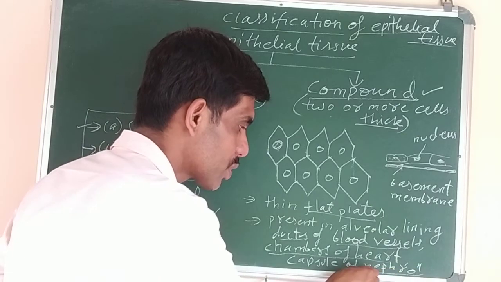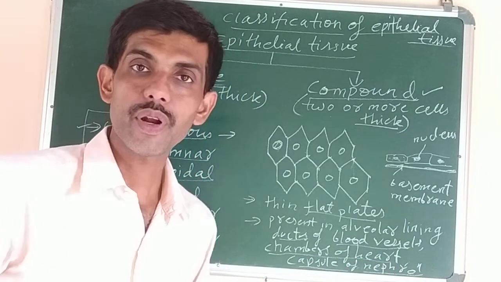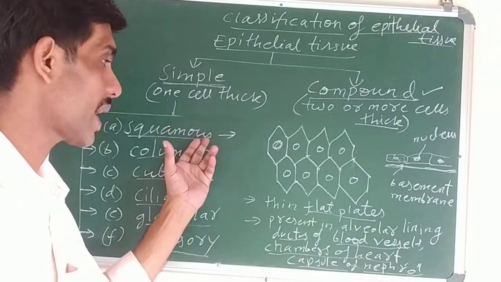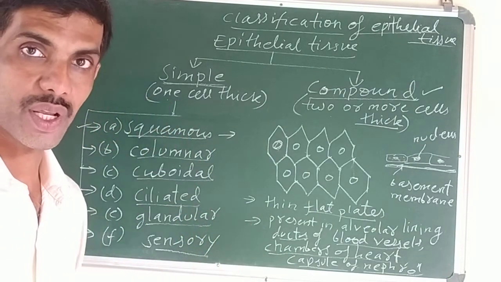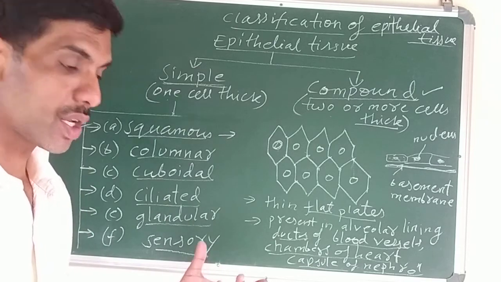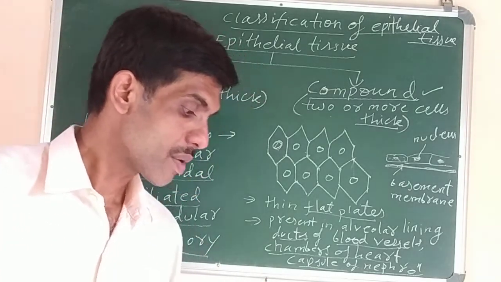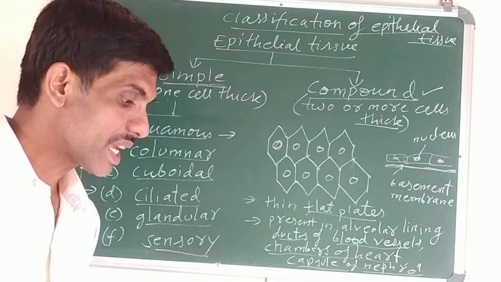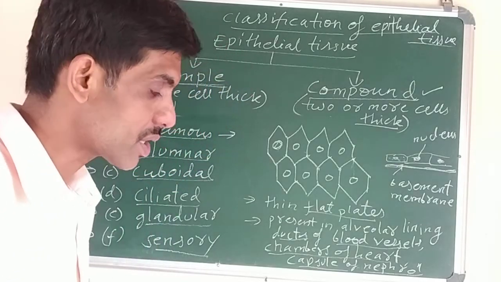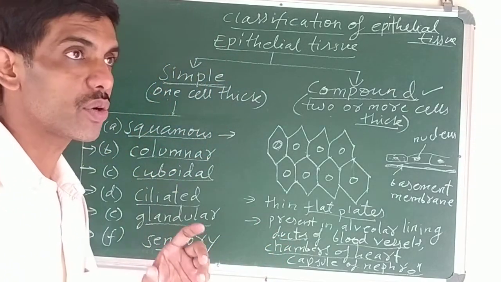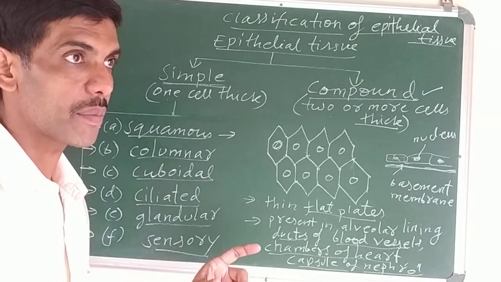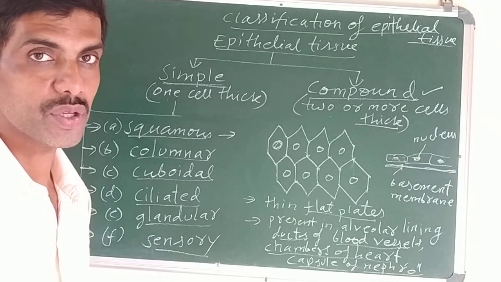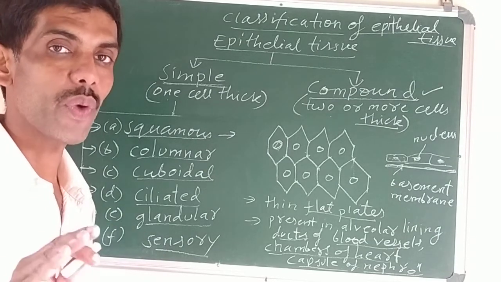It is found in the capsule of the nephron. What is a nephron? Nephron is the part of the kidney. Because it is present in the kidney, it will help in the process of excretion also. It will help in respiration also. So these are the functions. In your book it is already given. The functions are protection, because it is present like thin plates. Number 2, it helps in filtration of blood in Bowman's capsule. And you know the function of Bowman's capsule in the kidney is to filter the blood and help in the formation of urine, because it will remove all the waste from our blood.